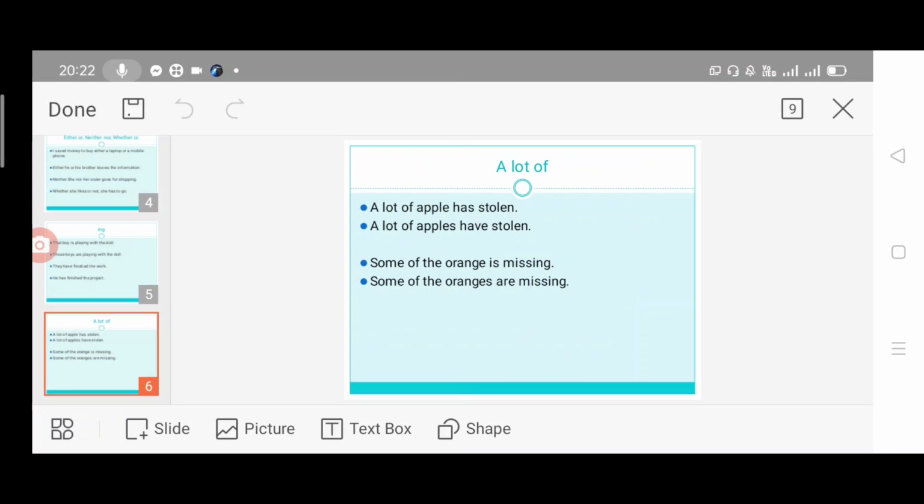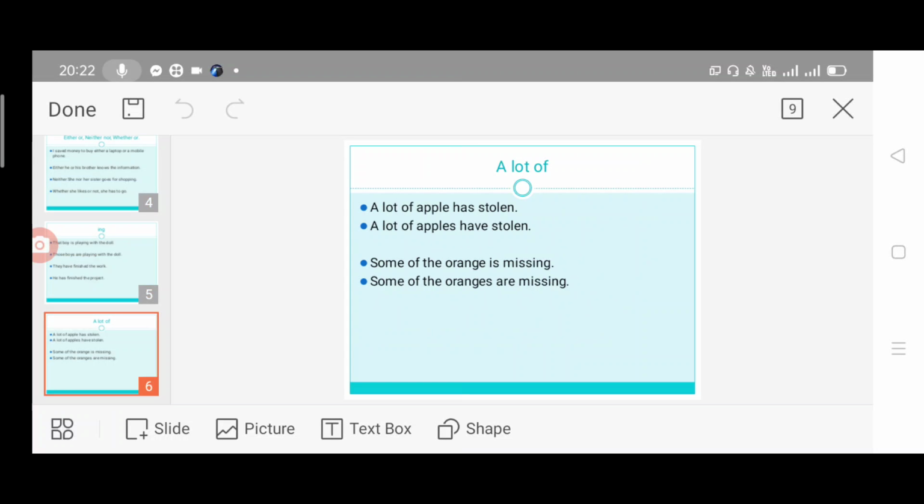So you have to see what's the subject. Here it is apple. A lot of apple. So we have to take that word, and regarding that, we have to use singular or plural. A lot of apple has stolen. In case of a lot of apples, we have to go with the plural form. A lot of apples have stolen. We have to see the particular word to use singular or plural form.